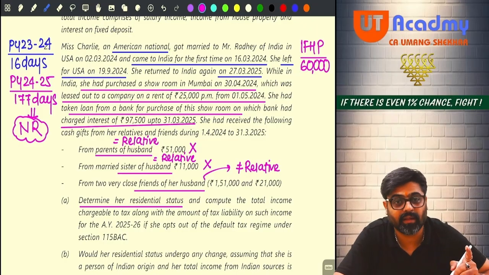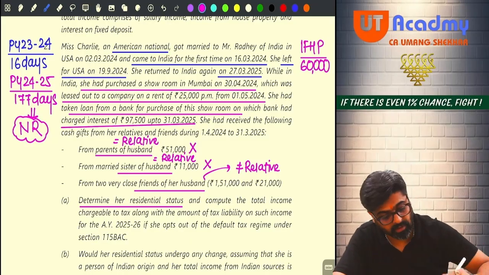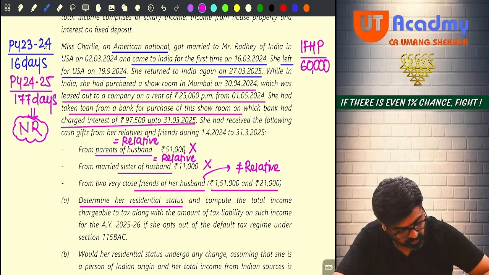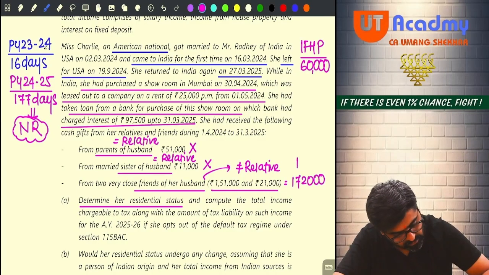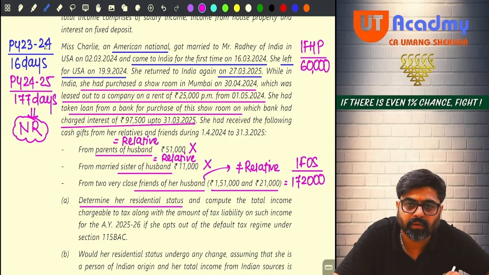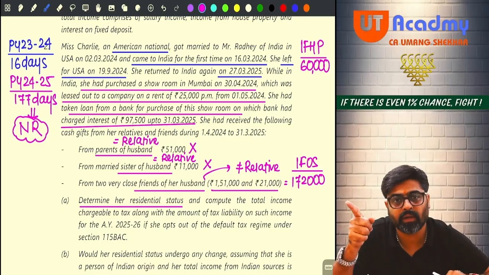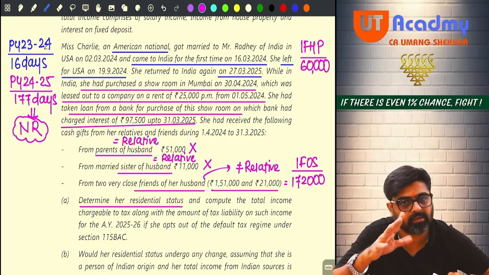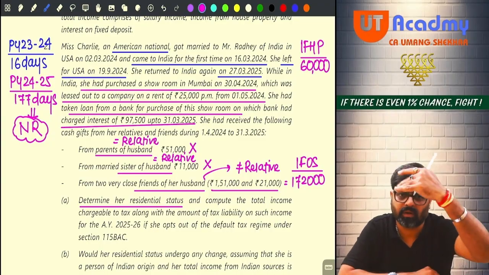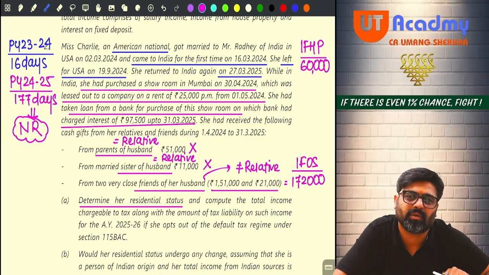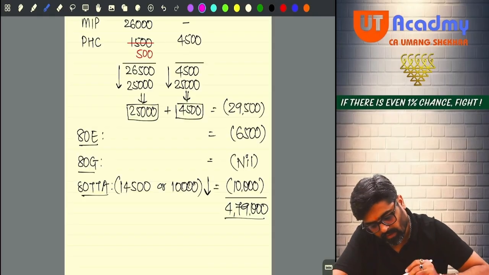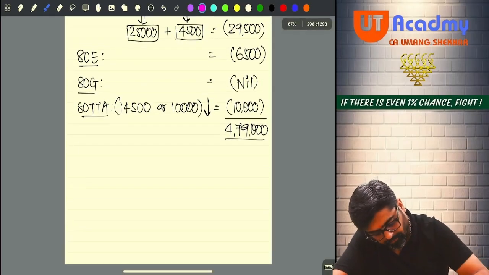So friends, her husband's friends, are giving a cash gift of 151 and 21, so the total is 1,72,000. Don't you think this 1,72,000 will be taxable under the head IFOS? Yes or no? So now she is having two incomes: IFOS income and house property income. Based on her residential status, will it be taxable? Indian incomes are always taxable for all types of assessees. Yes or no, sir? So tell me, how much will be her GTI?